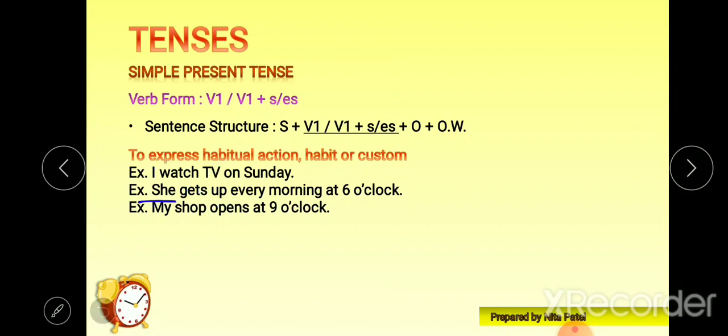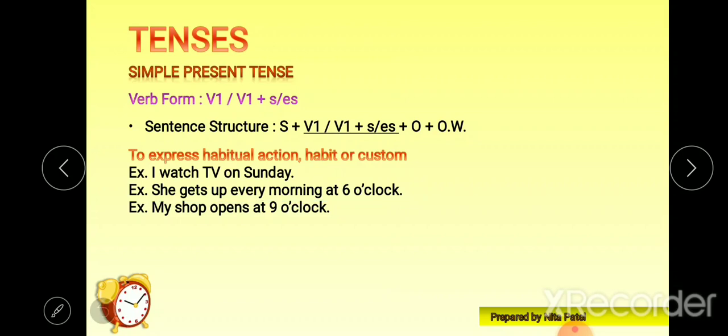Now it is the habit of the girl that she gets up every morning at 6 o'clock. Now this one is also a habit: I watch TV on Sunday. That means I watch TV every Sunday. It's my habit or my habitual action.